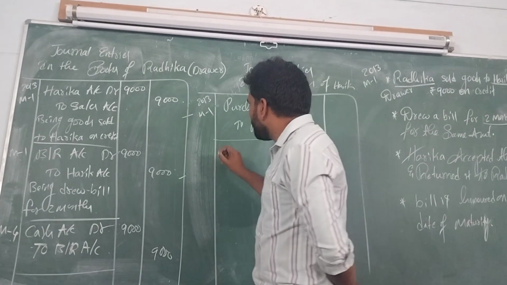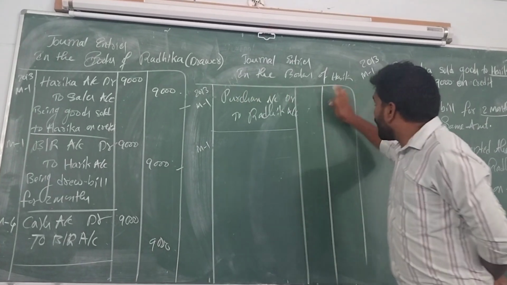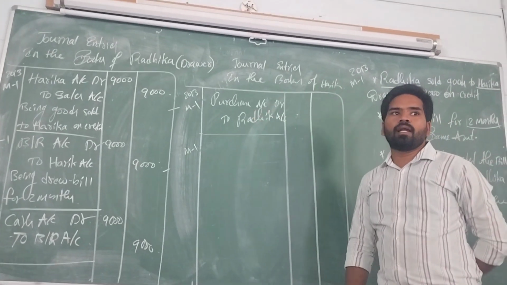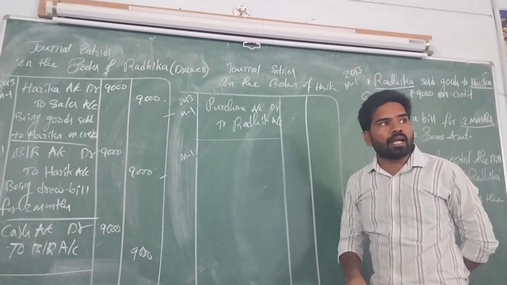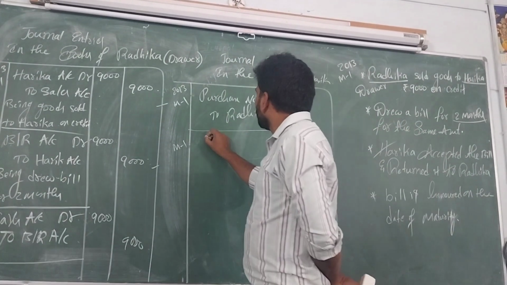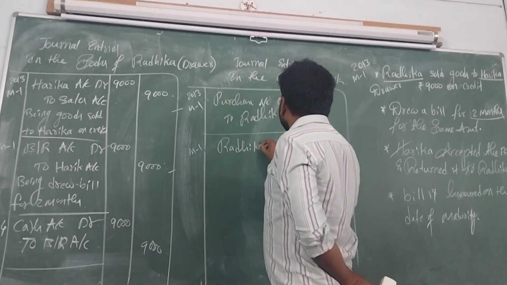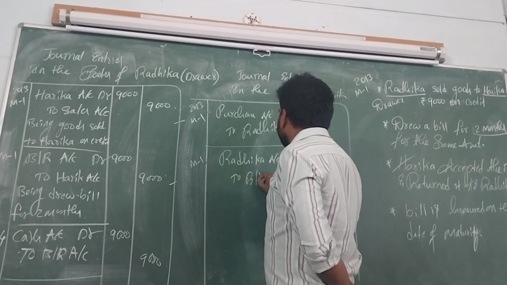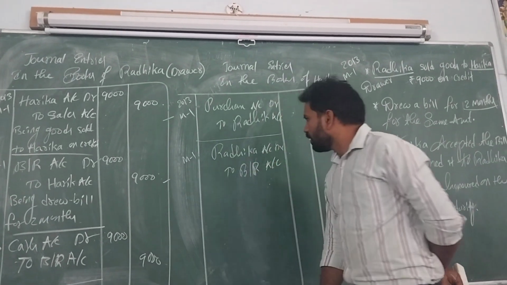On the same day, March 1st, Harika accepted the bill. When Harika accepted the bill, what is the entry? Radhika account debited to bills payable account.